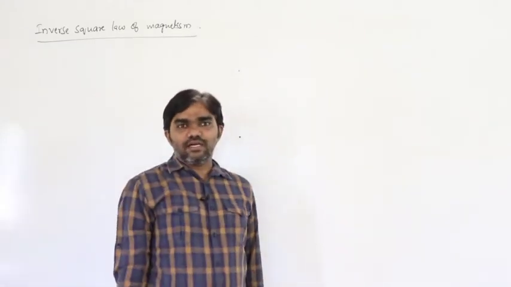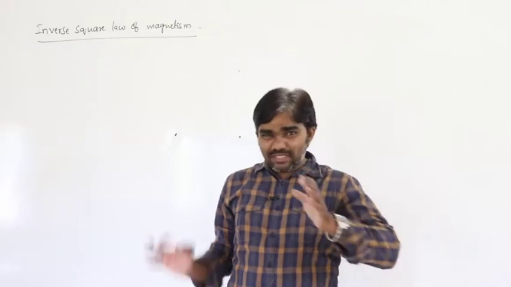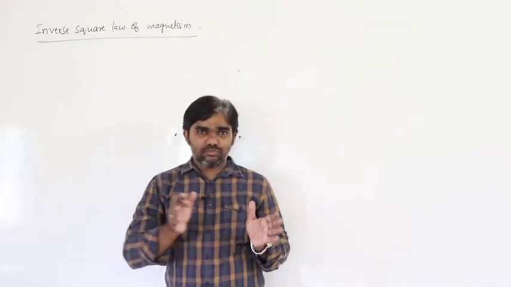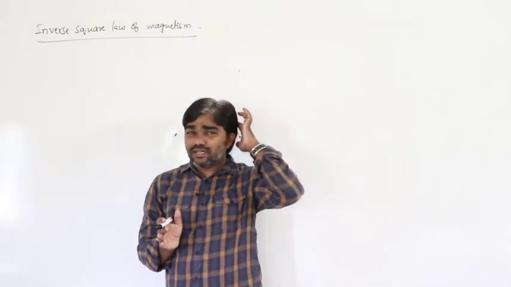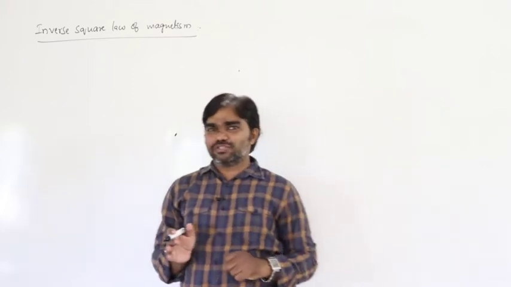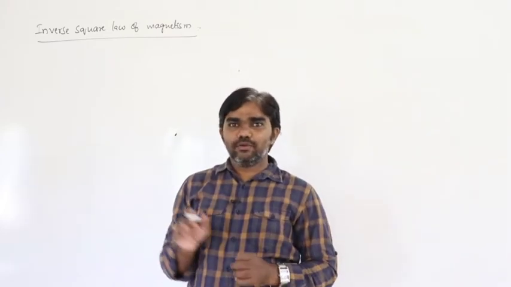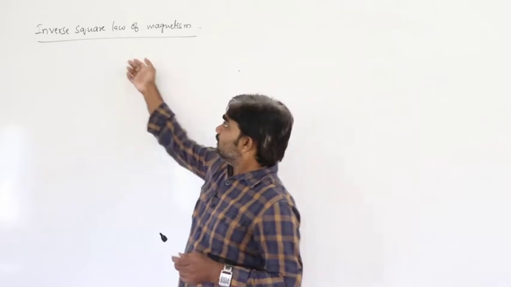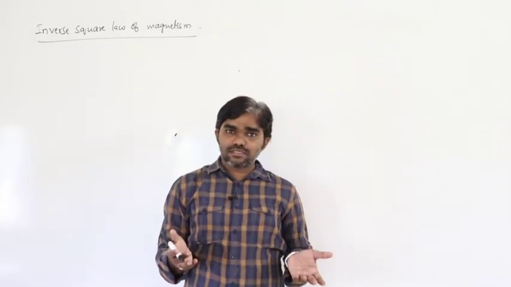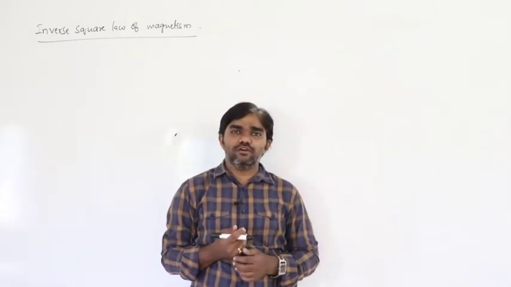Just like electricity, everything till now, the magnetic moment, is related to the dipole in electrostatics. But here the inverse square law is also Coulomb's inverse square law in electrostatics.